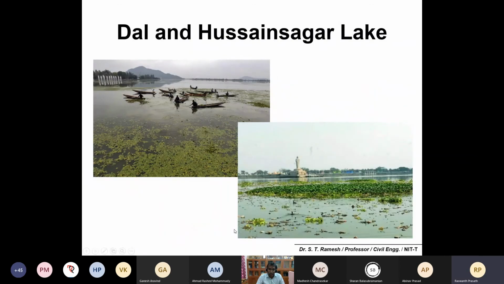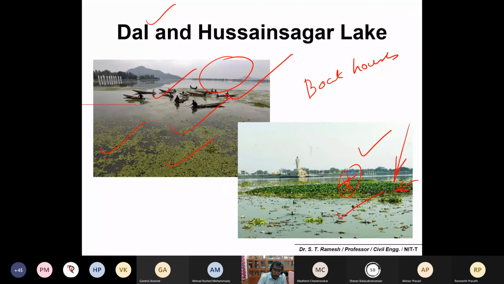Dal Lake is claimed to have good water, but even in Dal Lake, which is at a high elevation, people have found a lot of algal growth. I don't know how many of you have visited Dal Lake and Hussain Sagar Lake, but you would have seen a lot of weed development because of wastewater or nutrient addition into the lake water bodies. This is very common in Hyderabad and Dal lakes, because you may get a lot of houseboats.